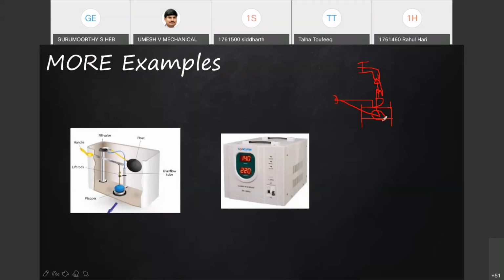When the water comes up, the float will automatically close the inlet, and when it goes down, it opens this particular valve, so that filling of water happens.